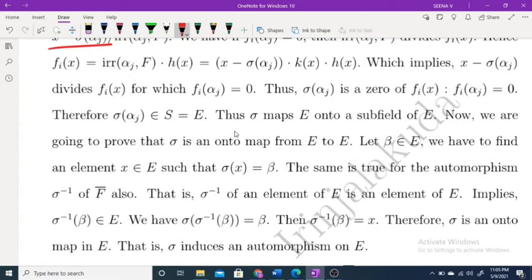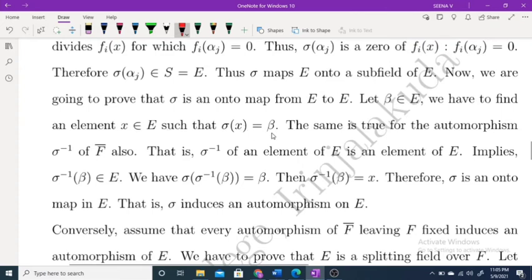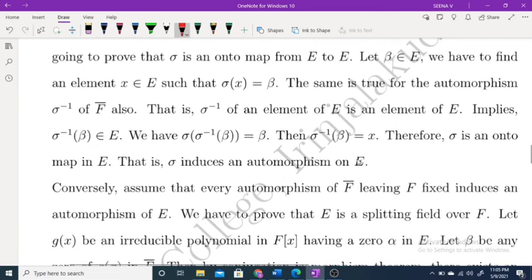So here we get sigma maps E onto a subfield of E. Let beta belong to E, and we have to find an element x belonging to E such that sigma x equal to beta. The same is true for the automorphism sigma inverse. Therefore sigma inverse is an element of E. This implies sigma inverse beta belongs to E. Now sigma of sigma inverse beta equal to beta, which implies sigma inverse beta equal to x. Therefore sigma is an onto map on E. That is, sigma induces an automorphism on E. Okay, clear?